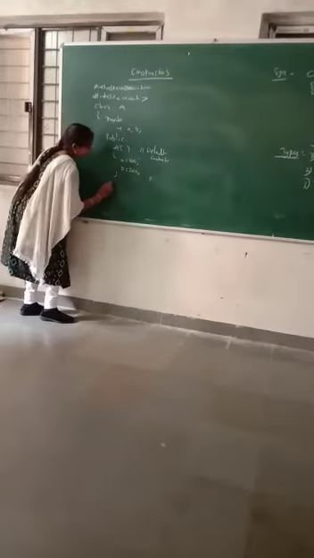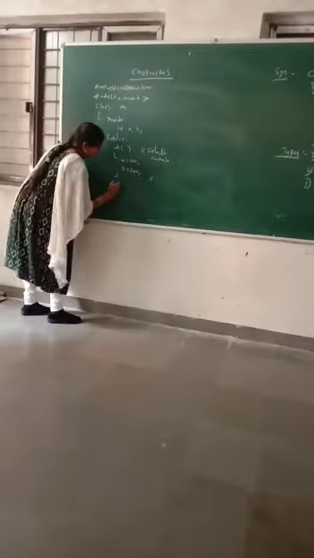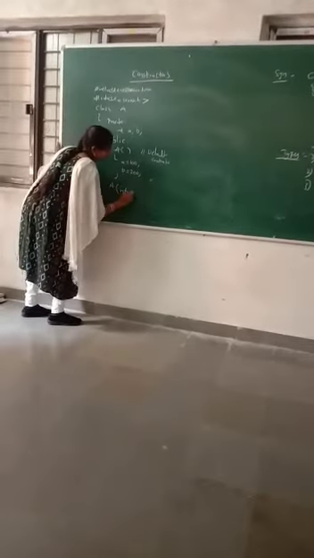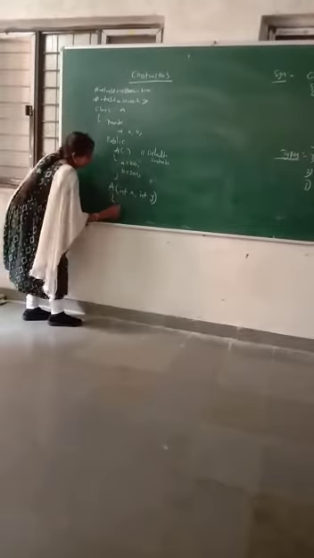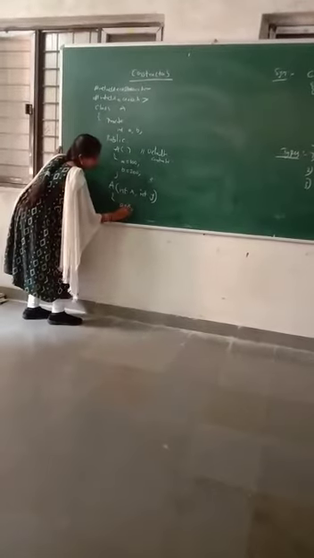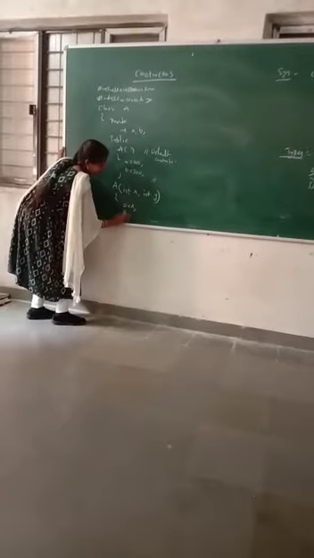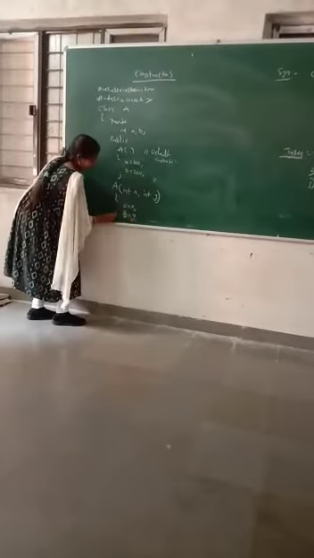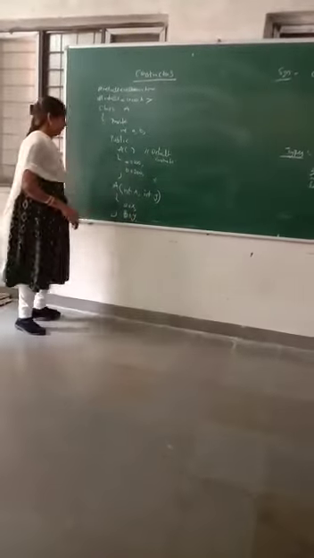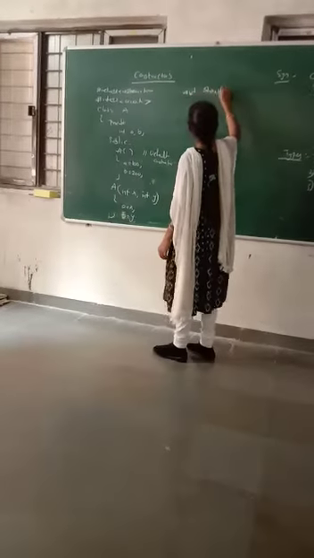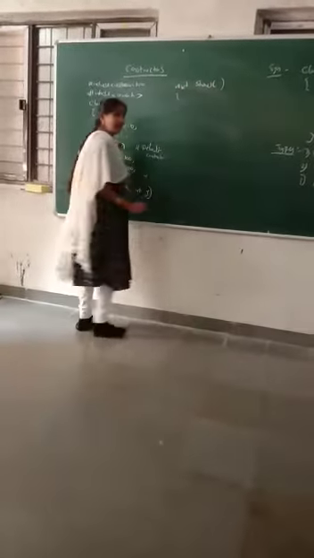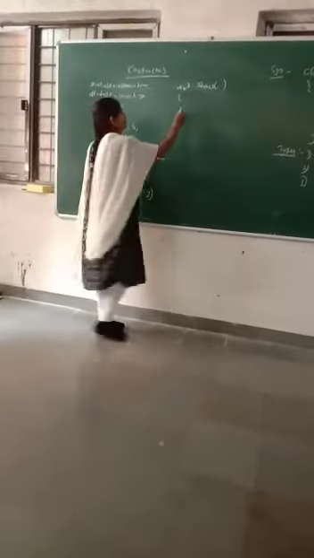Next one, parameterized constructor, A of int x comma int y. Here A equal to x, B equal to y. Now I am taking one short method, show. In this method I am displaying the A and B values.